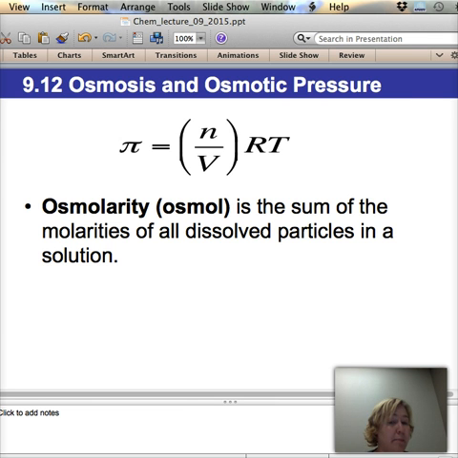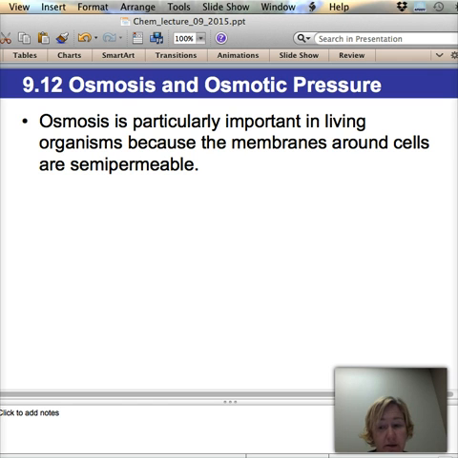That is osmolarity. Why do I care about this? Because you will kill me. I'm not even joking. This is how people kill people, because they don't get it. They don't get that your capillaries are not a bunch of blood cells floating around in water. That would be weird. It's not water in there. It's blood. Think of it as a saline solution. So osmosis is particularly important in living things, and we want to keep them alive, so that's why we want to remember this. Because the membranes around the cells are semi-permeable.